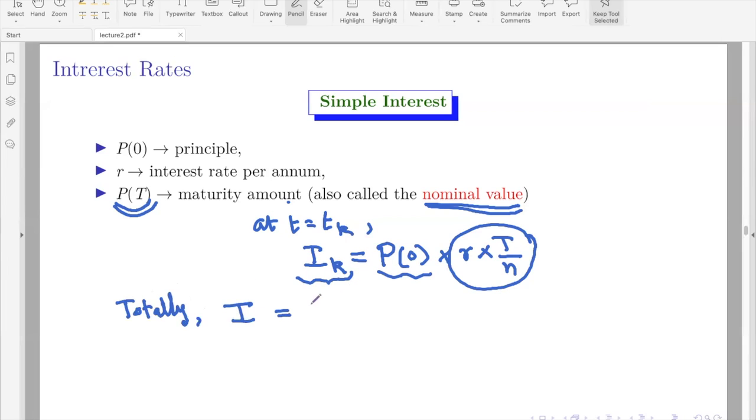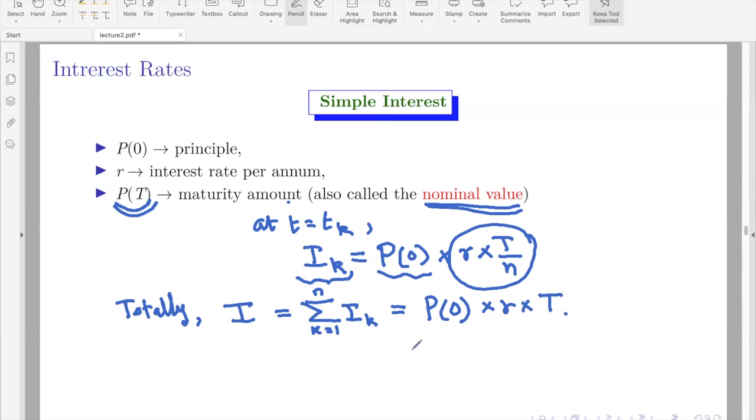Therefore, the debtor will pay the sum for K equal to 1 to N of Ik, right? You add all that, that is the total interest that they will pay. And you can add everything. You can see that it is P0 into R, this N times. Therefore, N into this, that is R into T.